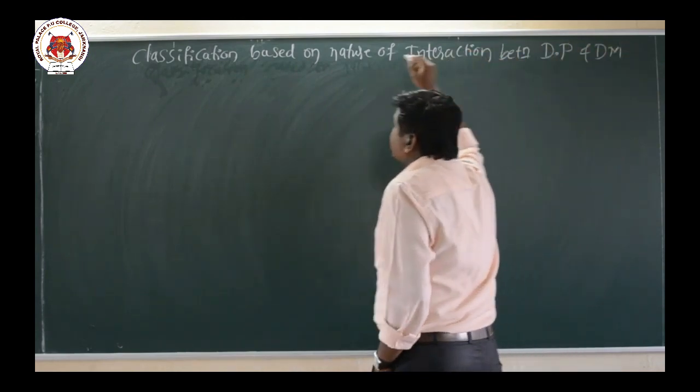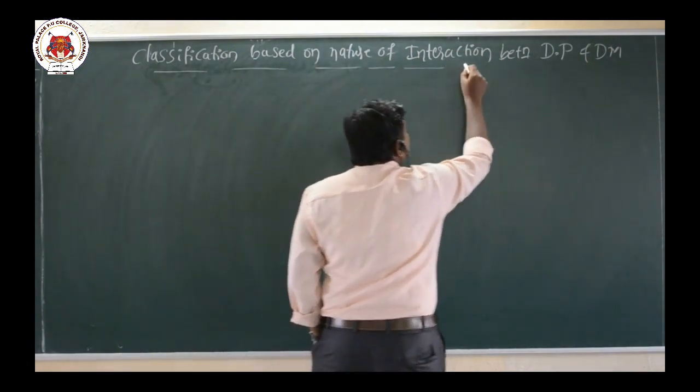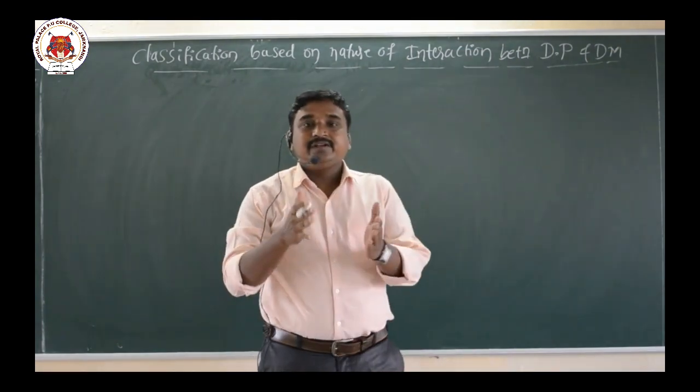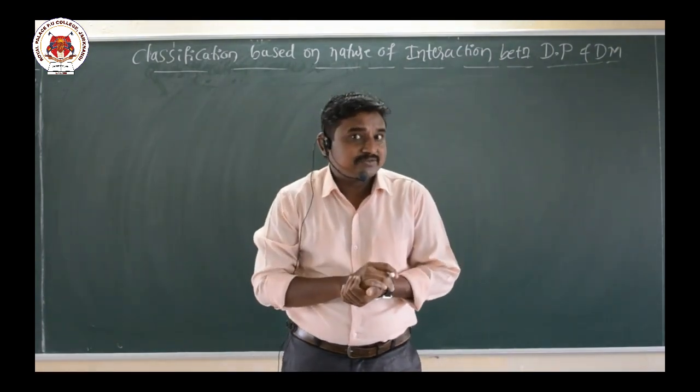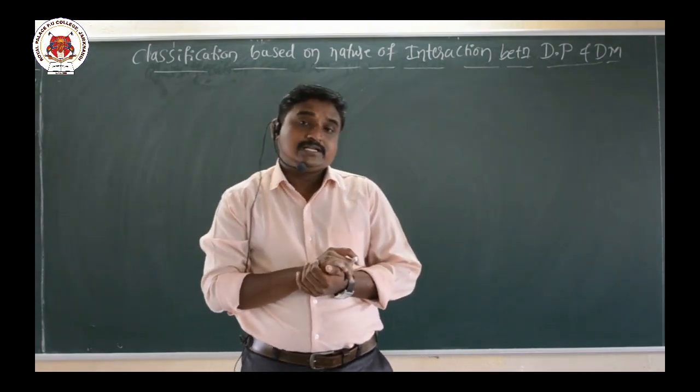Here we are going to observe that there are two types of classification based on the interaction between dispersed phase and dispersion medium. We already know about the dispersed phase and dispersion medium.